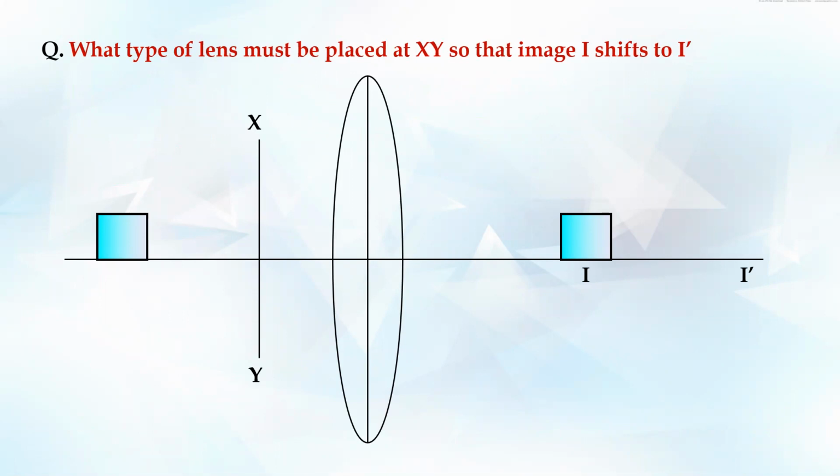Now, we'll start the solution. The answer is it should be a concave lens. The XY should be a concave lens. What will happen if it's a convex lens? Convex lens actually converges the light.